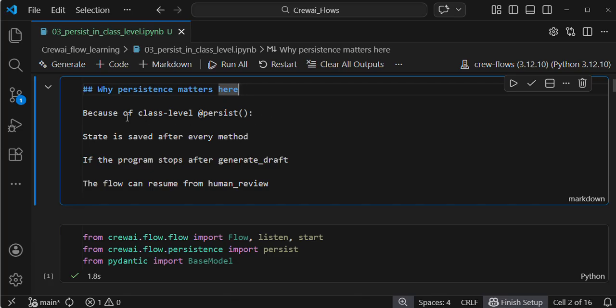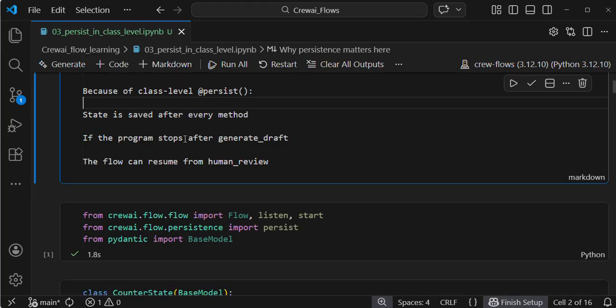If you see here, because of class level persistence, state is saved after every method. For example, if we define 5 steps and you want to save the state for every step execution, if the first step is completed and you want to save it, you can use class level persistent. After every method, if you want to save the state, you can use class level persistent.